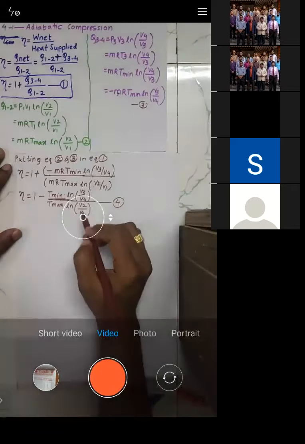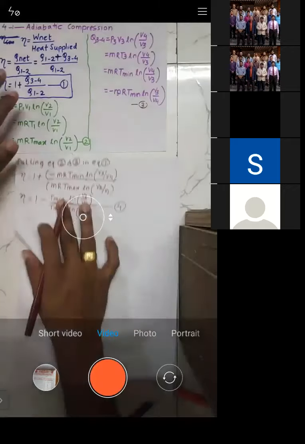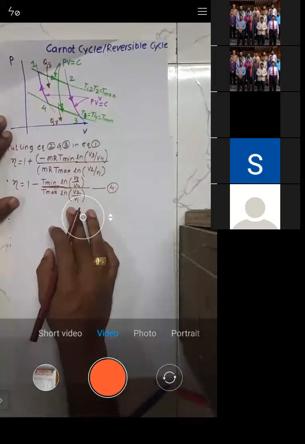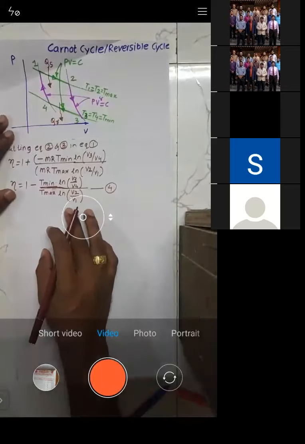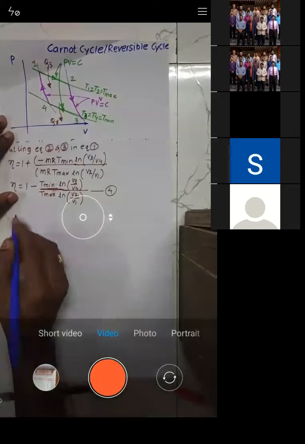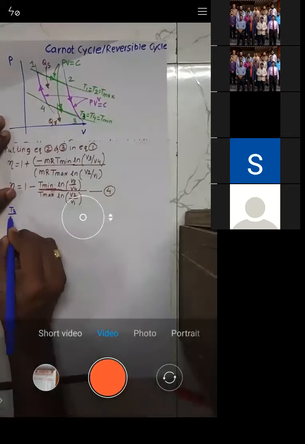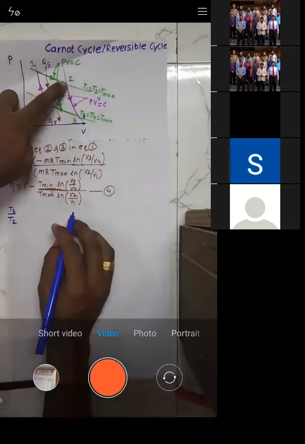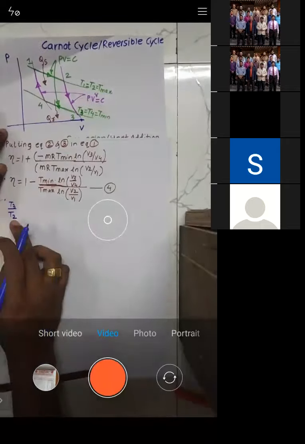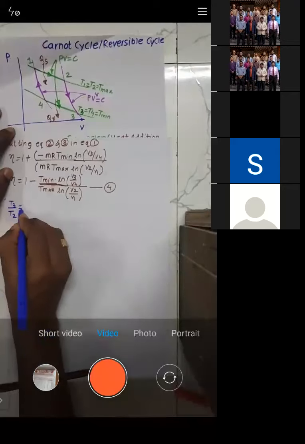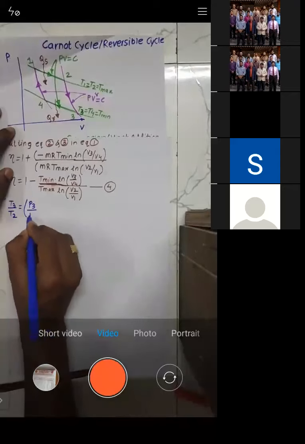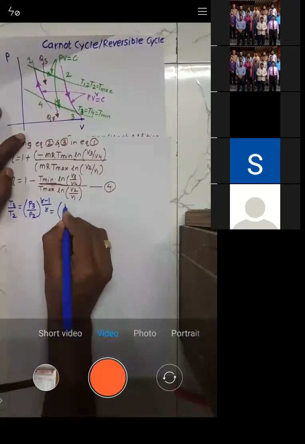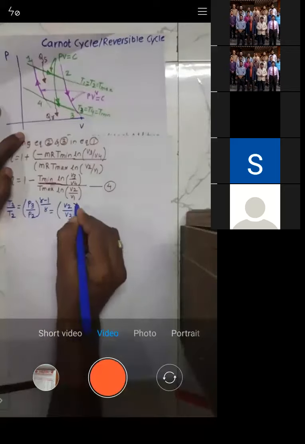Now let us simplify this equation further. See, 2 to 3 is an adiabatic process, right? Whenever it's an adiabatic process, we can write down the law: final temperature by initial temperature, that is T3 by T2, is equal to P3 by P2 raised to power gamma minus 1 by gamma, which is equal to V2 by V3 raised to power gamma minus 1.